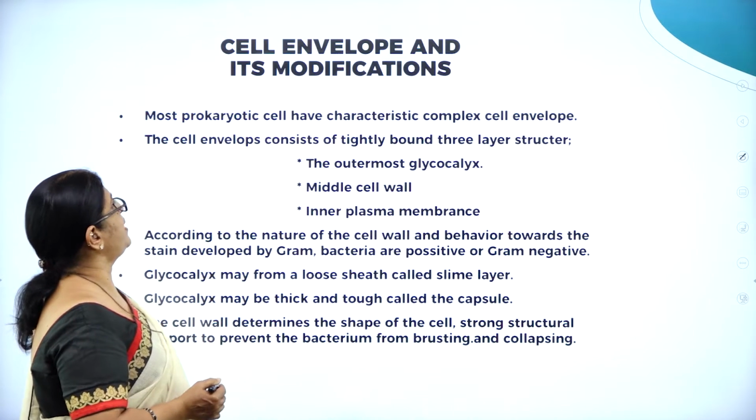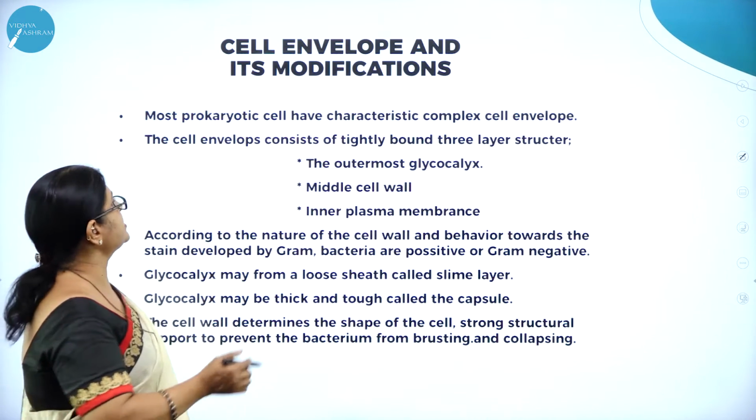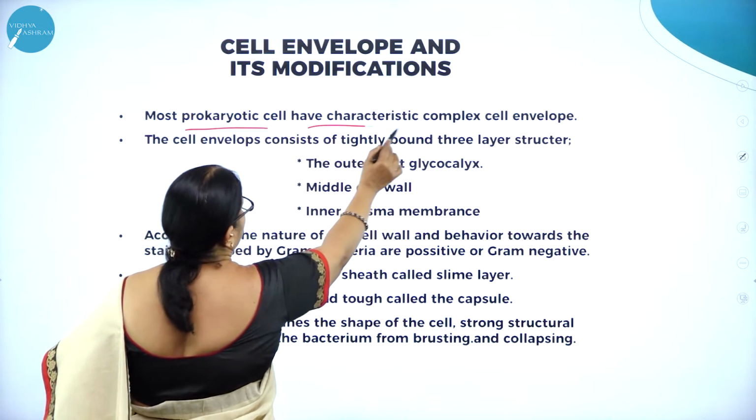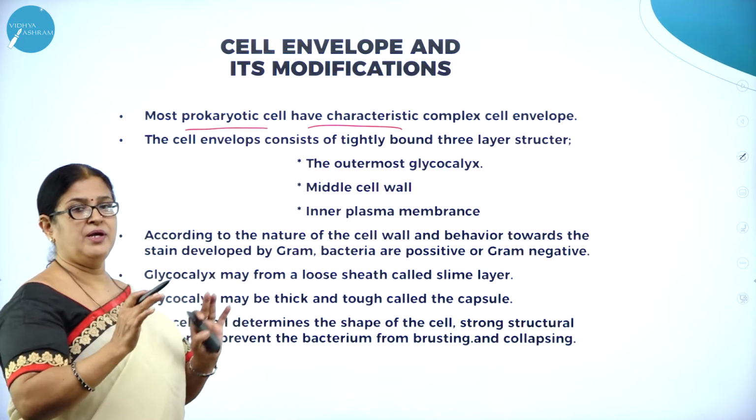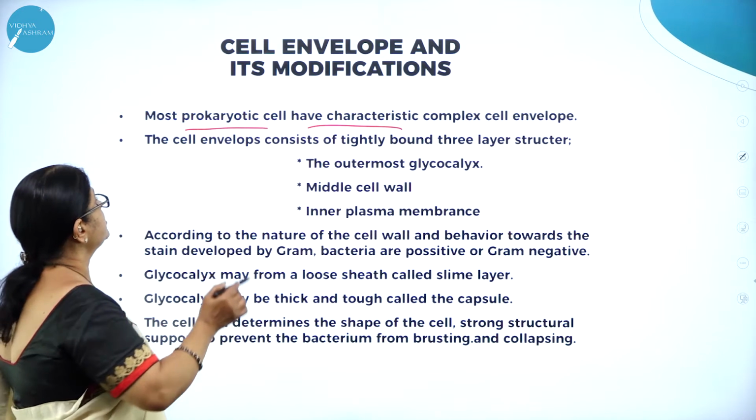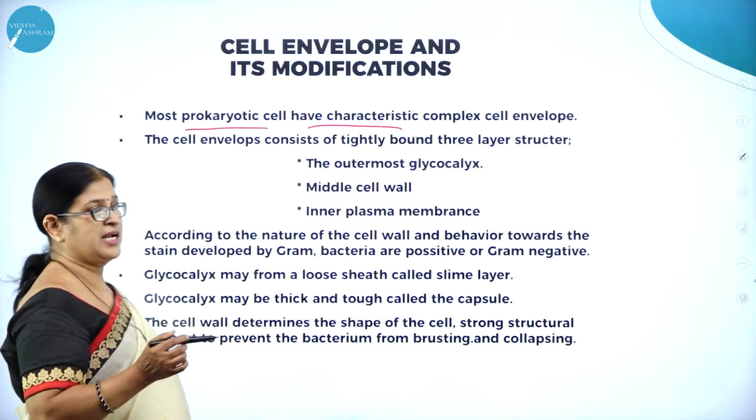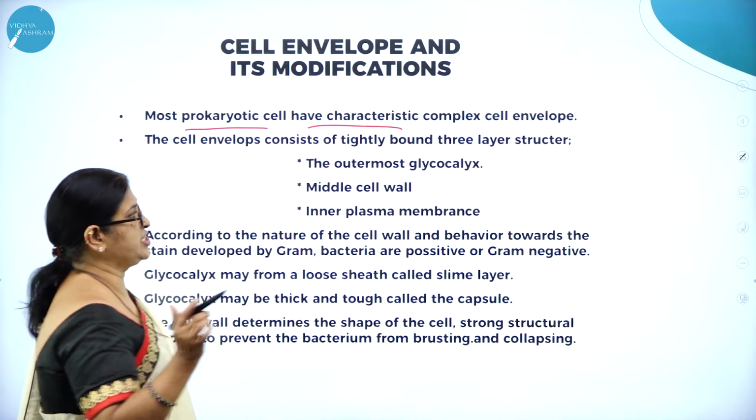Then cell envelope and its modifications. Now let us understand, most prokaryotic cells have a characteristic complex envelope. Envelope means covering. The cell envelope consists of a tightly bound 3-layer structure.